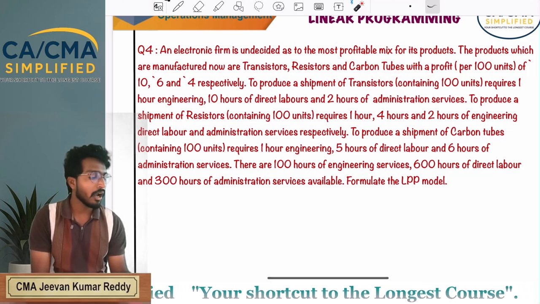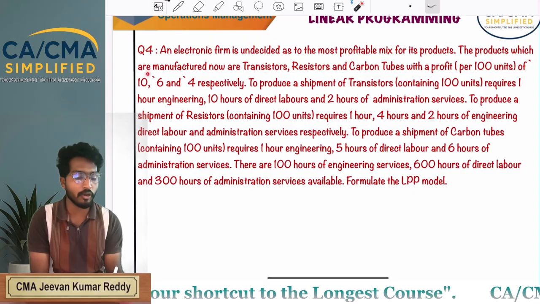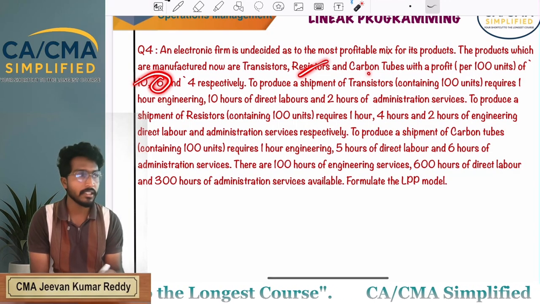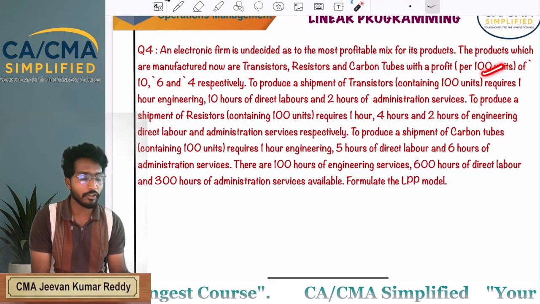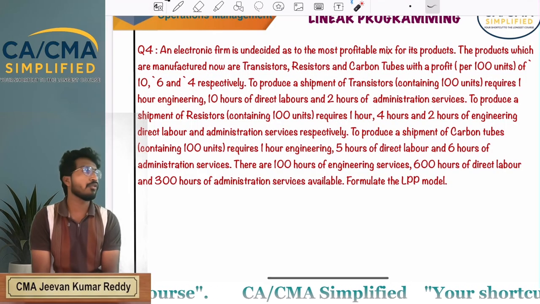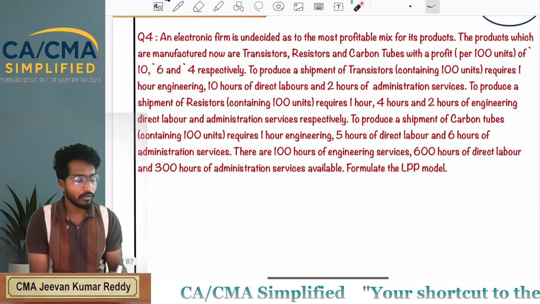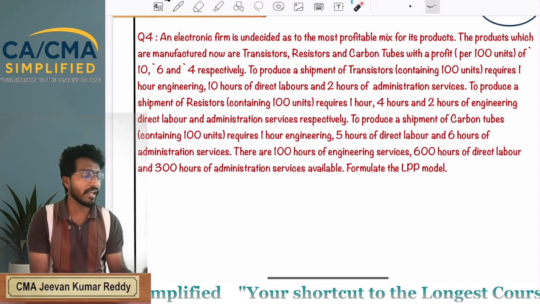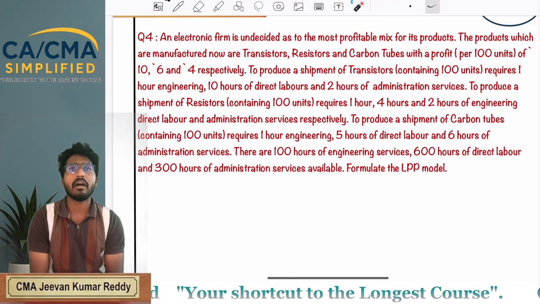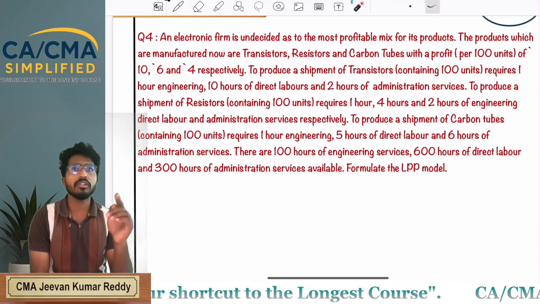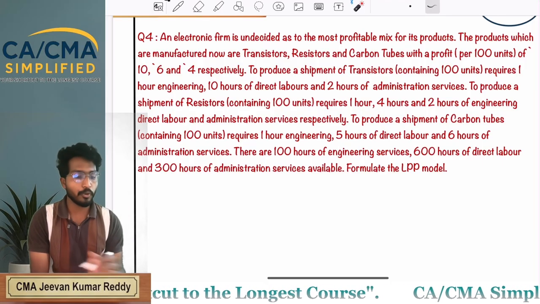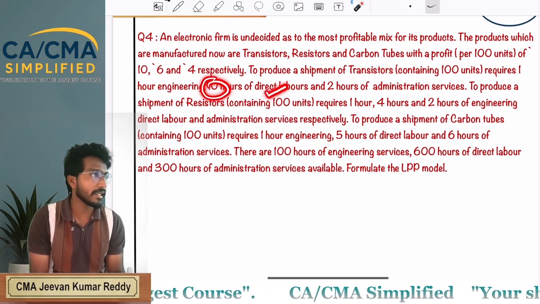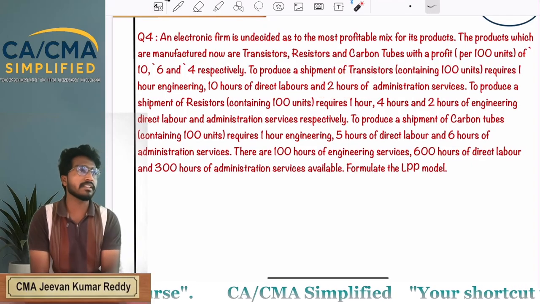By selling 100 units of transistors, you are getting 10 rupees. By selling 100 units of resistors, you are getting 6 rupees. By selling 100 units of carbon tubes, you are getting 4 rupees. Next, for producing 100 units of transistors, you require one engineering hour, 10 hours of direct labor and 2 hours of administration service.